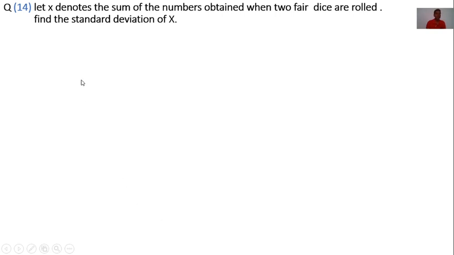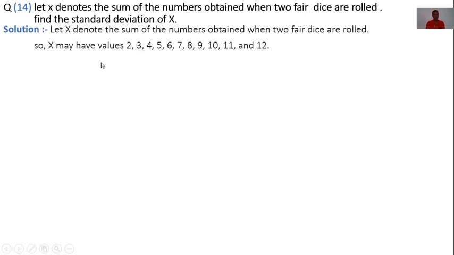Next example. Let x denote the sum of the numbers obtained when two paired dice are rolled. Find the standard deviation of x.